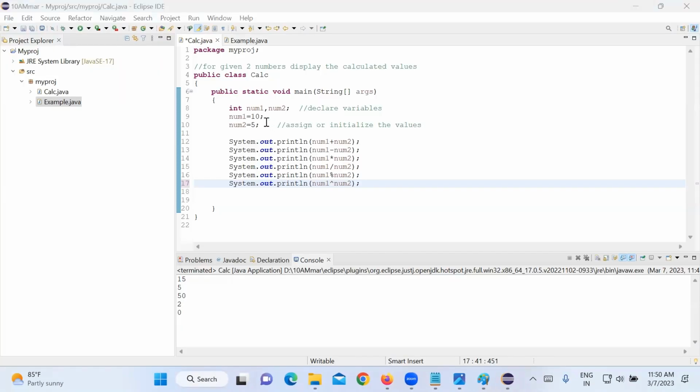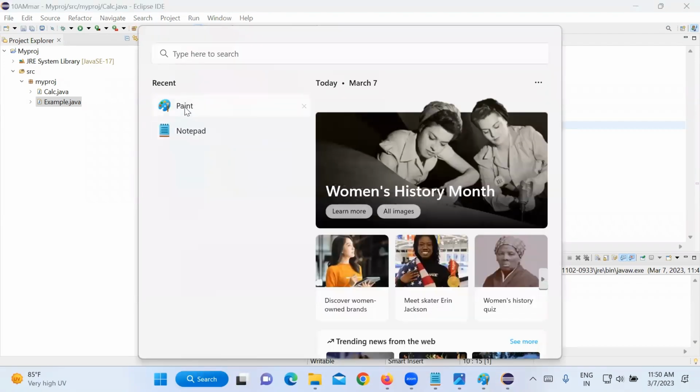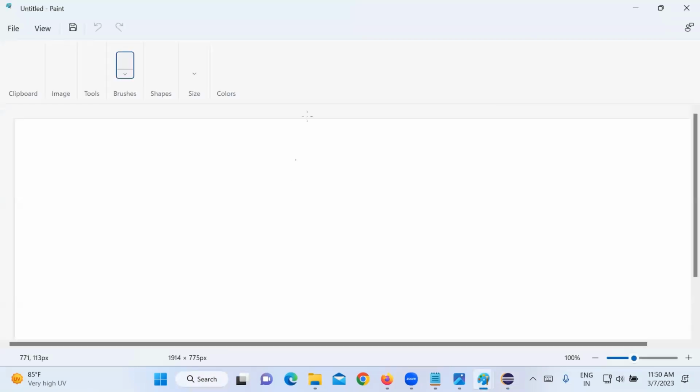Actually, I have to take the binary number of 10, then the binary number of 5, then I have to subtract both. Binary number means 0 and 1. How do you get the binary number of 10?